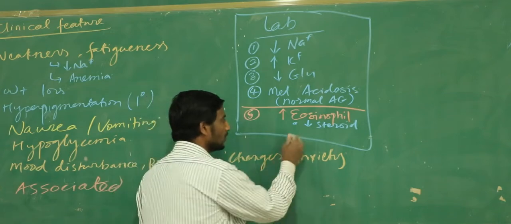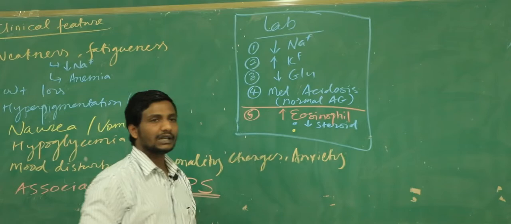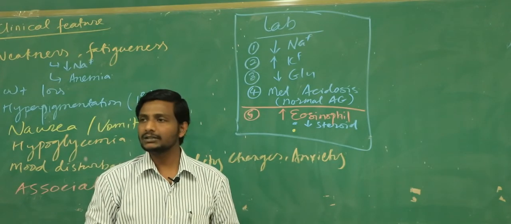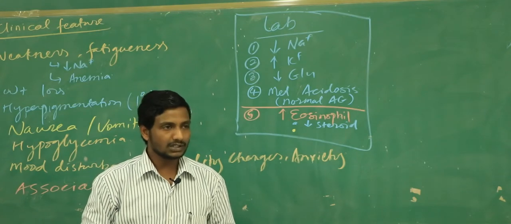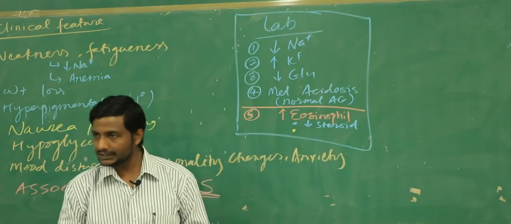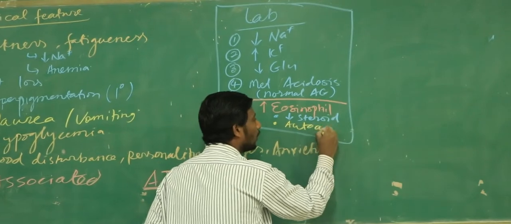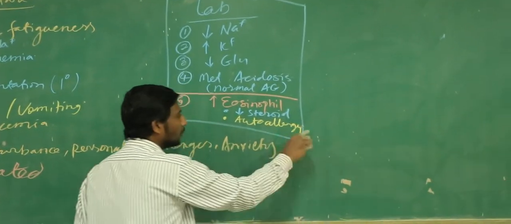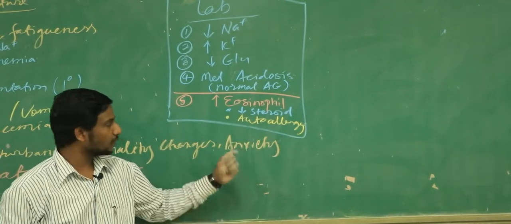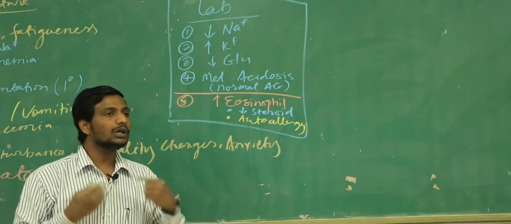And another hypothesis also, you have to understand this. You tell me, generally in our body, in which situation do we get high eosinophil? When you have got the parasitic infection and when you have got the allergy. Right, so we have found that especially in the Addison disease, these people are also going to develop some allergy to their own substances, and we have given one term to this. What do you call it? Autoallergy. Addison disease patients are going to develop the allergy to some of the chemicals of their own body, and we have given the name autoallergy.